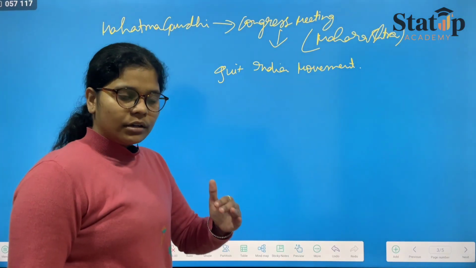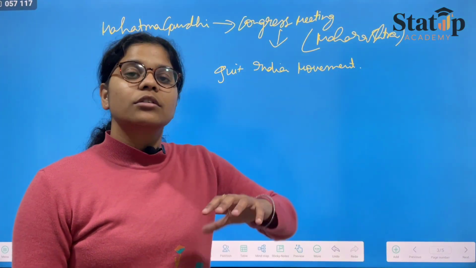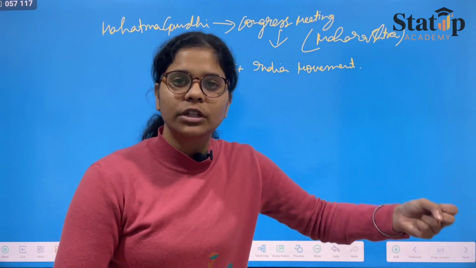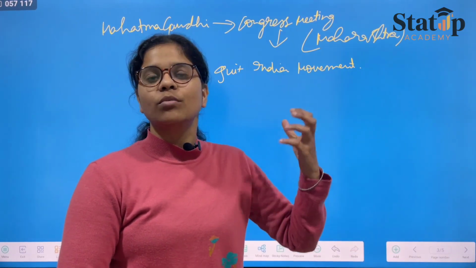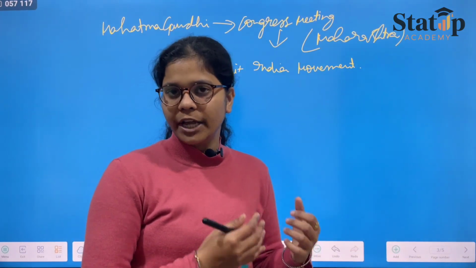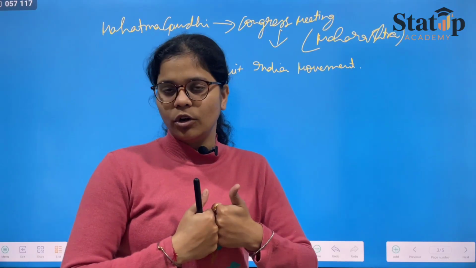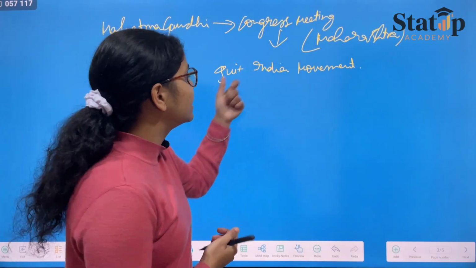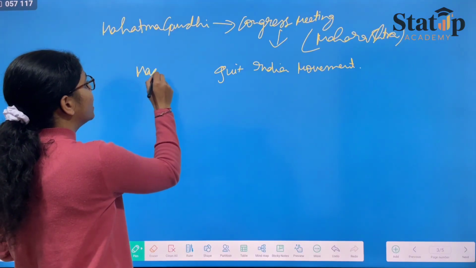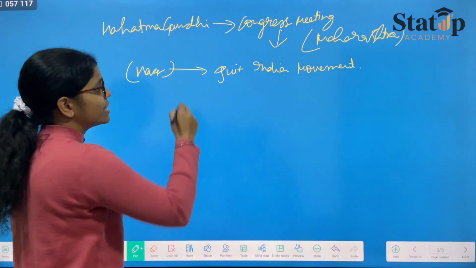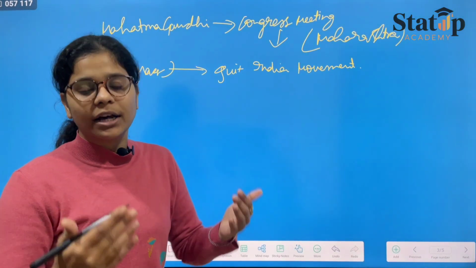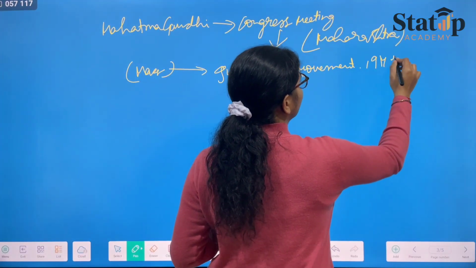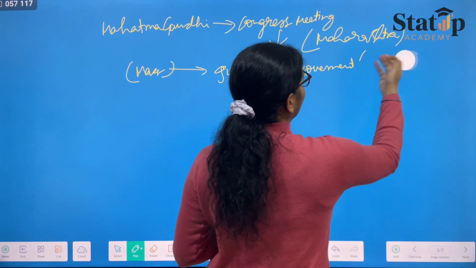The British public was supposed to be thrown out of India, because the Indians needed to be protected from the French public also. Therefore, the Congress meeting was held, and Gandhiji said that he would be starting a mass movement which would be known as the Quit India movement, or Bharat Chodo Andolan. In 1942, this whole scene was being taken care of.